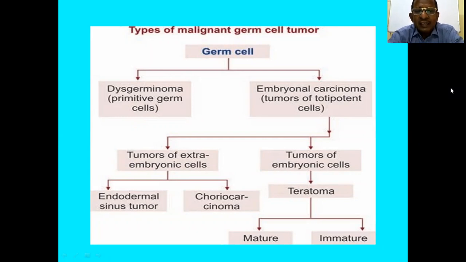Mature teratoma may be cystic or solid, out of which cystic mature teratoma is dermoid cyst, mostly benign, but it may be immature teratoma. So we have finished dysgerminoma, then another is endodermal sinus tumor, another is immature teratoma.